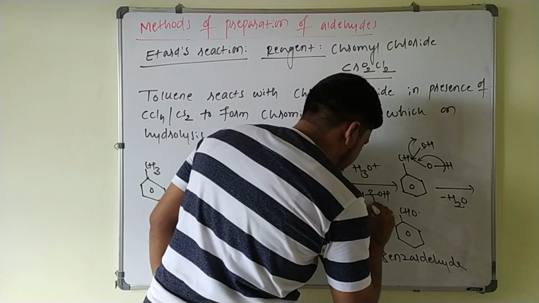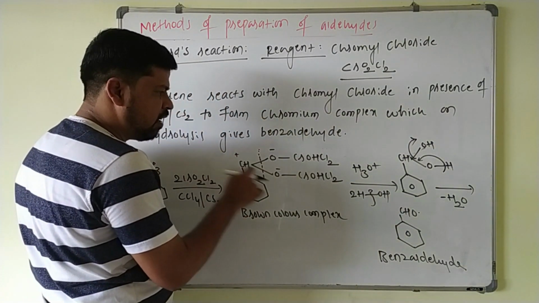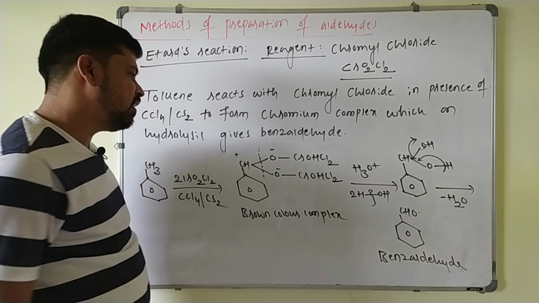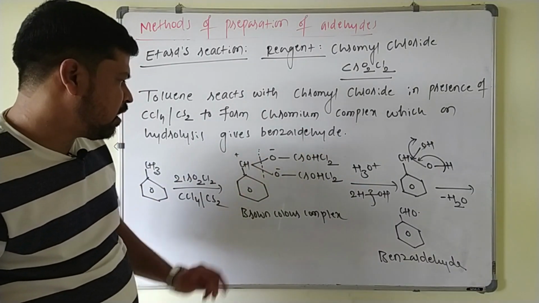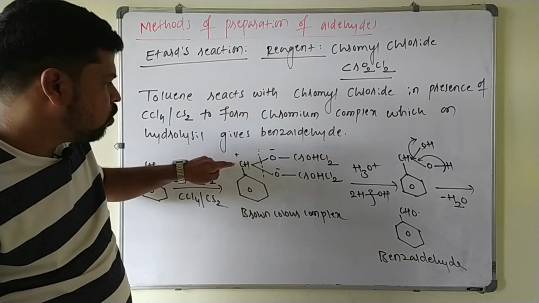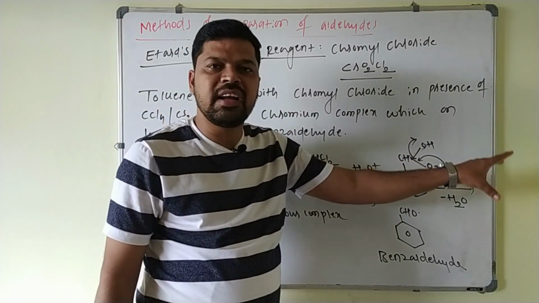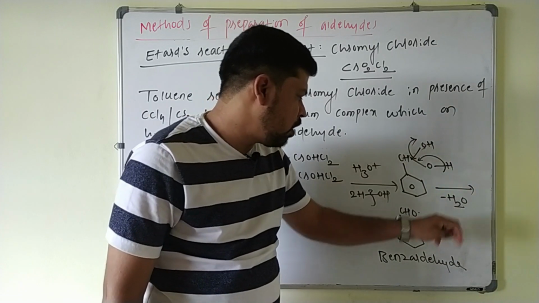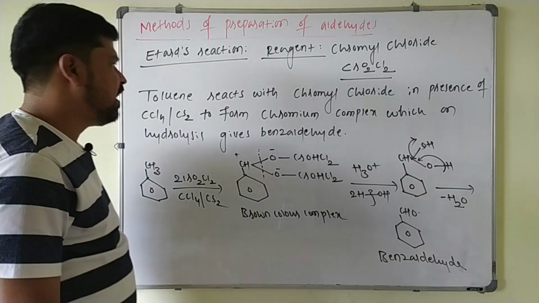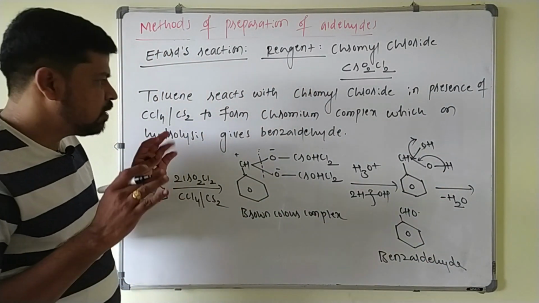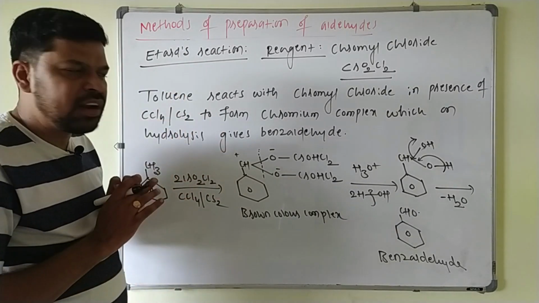Okay, so what happens here? 2 OH is added to this side, and 2 H plus ions are added to this side. We will not write the byproduct. Only to this carbon atom 2 OH groups are attached, and 2 OH upon a single carbon atom is unstable. It loses a water molecule to give what? Benzaldehyde. This is Etard's reaction. This is very, very important for the 2-mark questions here.